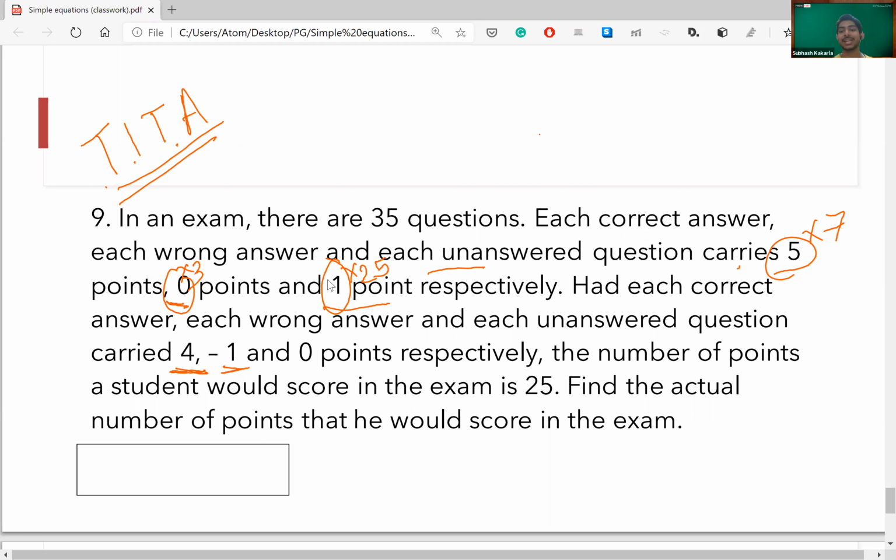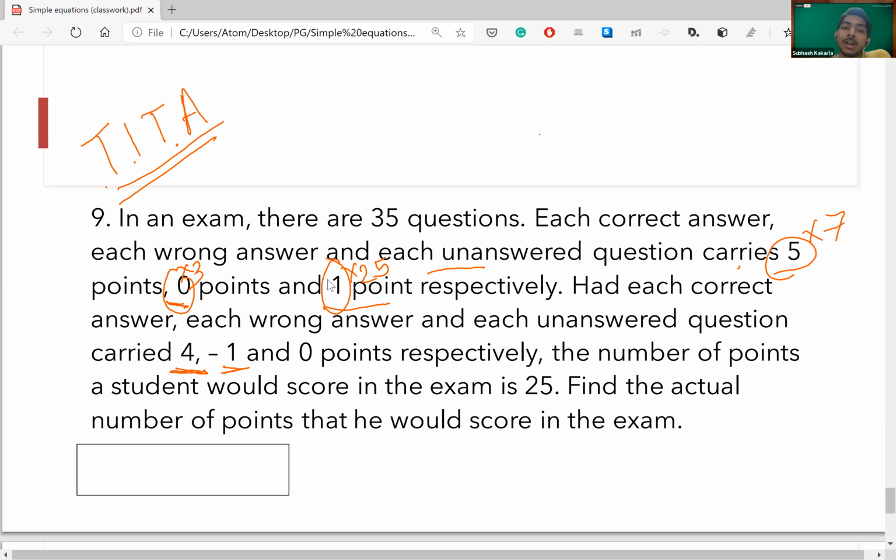Now, coming to the second scenario that is given, if we change the marking scheme from the initial one to the new marking scheme, it is said: 4 marks for every correct answer, -1 for every wrong answer, and 0 marks for every unattempted question. In this marking scheme, the student gets 25 marks. This part is clear? Yeah. So now we compared the two scenarios and solved it.